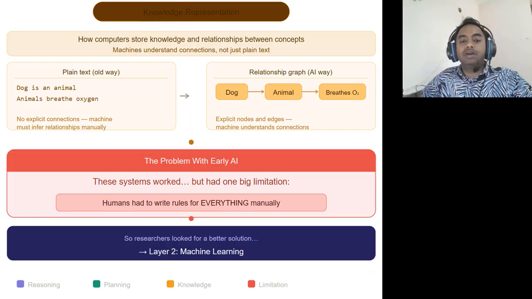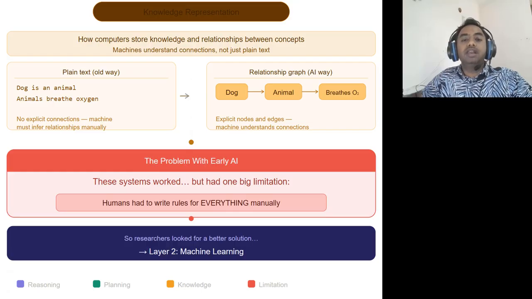The problem with early AI is that these systems worked, but they had one big limitation. Humans had to write rules for everything. So researchers looked for a better solution.